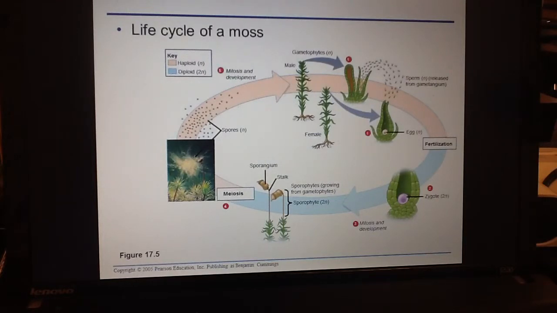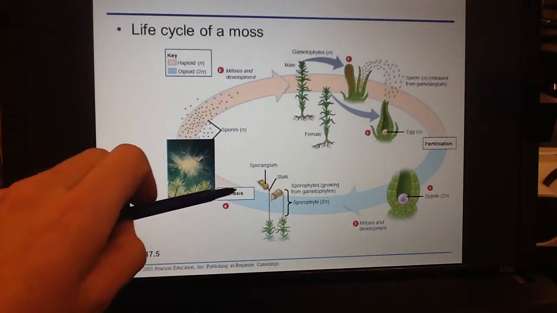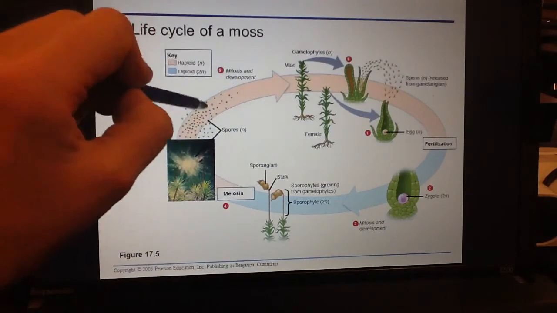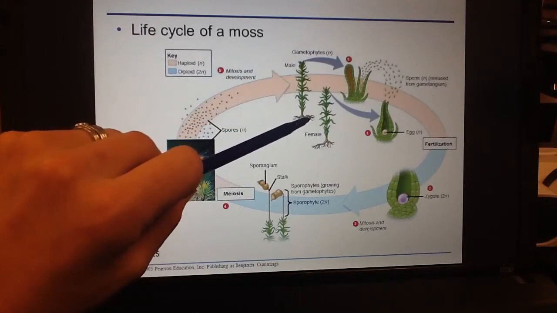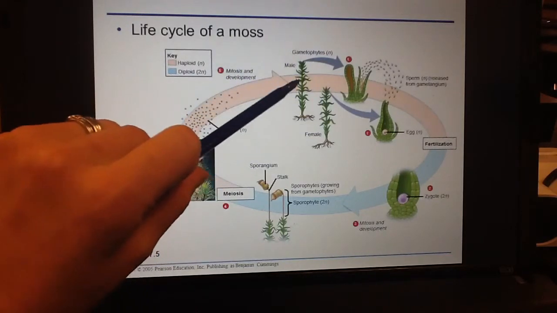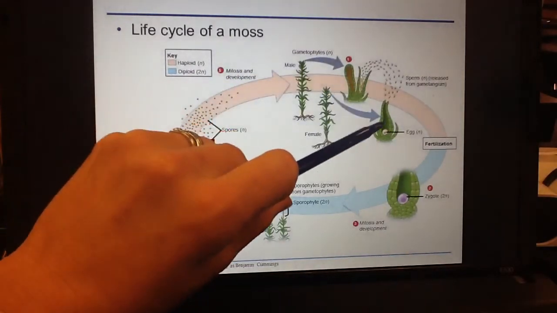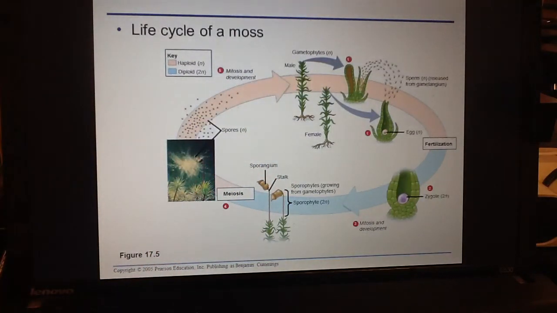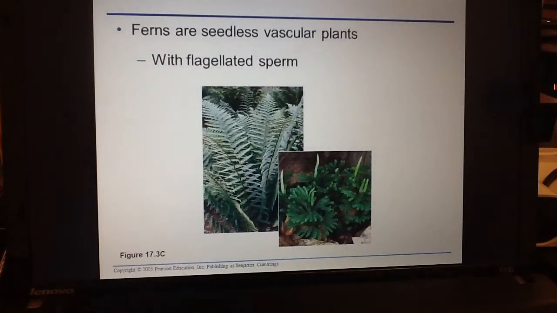The sporophyte then undergoes meiosis to produce single or haploid spores. These haploid spores find an anchor point and they grow up into either the male or female gametophytes. The male and female gametophytes produce the sperm and egg, but because they're already haploid, they're going to do that using mitosis. Now that we've completed the life cycle of a moss, what we can do is compare it to the life cycle of, let's say, another plant that requires water.